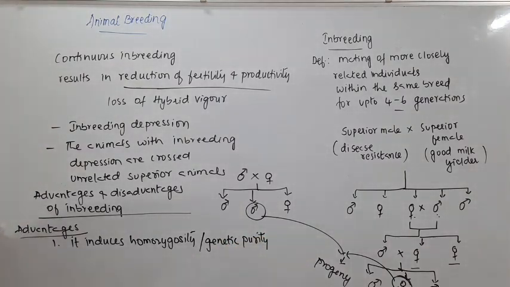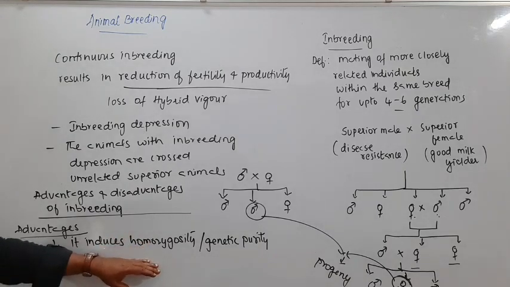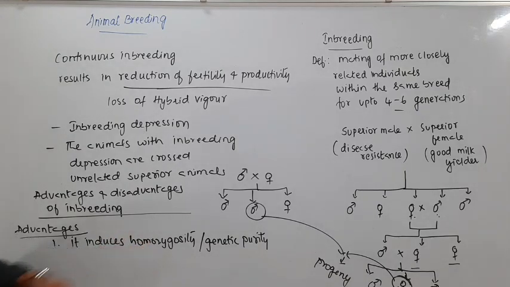So all those genes in those organisms will be in a homozygous condition. In that case we call it homozygosity. These words you may find difficult to understand because we have skipped the chapter Principles of Inheritance and Variation.